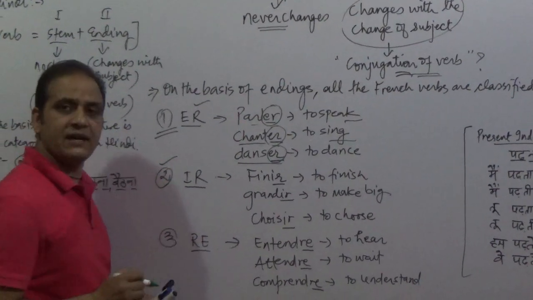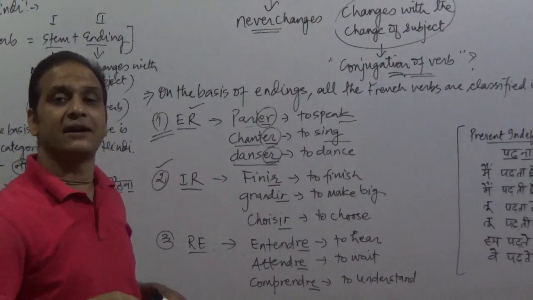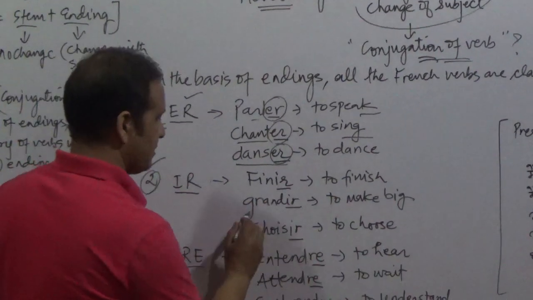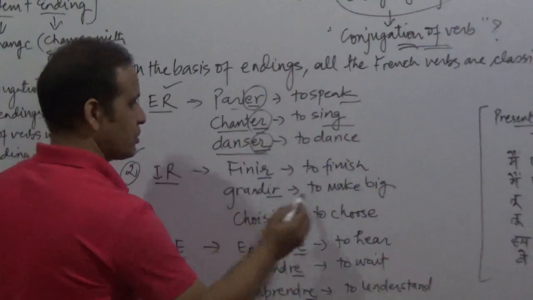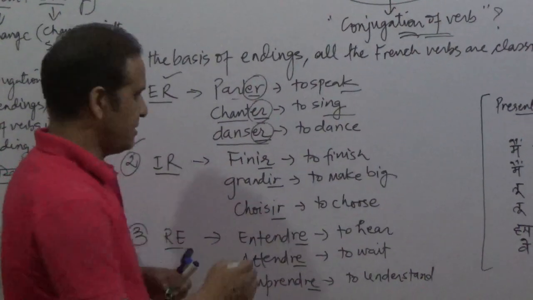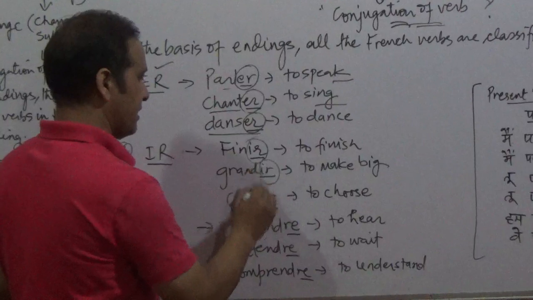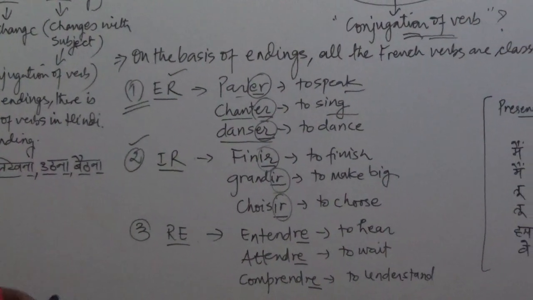Second category is IR. Under this category, you will find French verbs ending in IR, like finir, grandir, choisir. Finir means to finish. Grandir means to make big. Choisir is to choose, to select. You see they are all ending in IR. So they belong to the IR category or IR group, the second group.